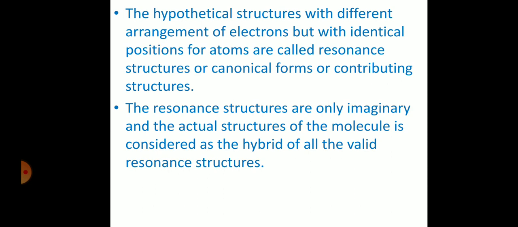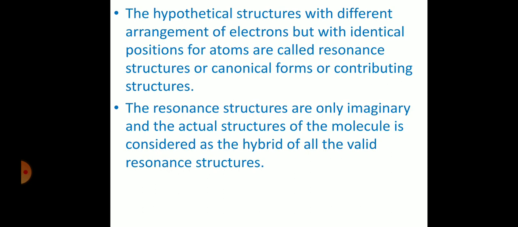Canonical forms is another term. You can say resonance structures, canonical structures or contributing structures. Resonance structures, canonical structures or contributing structures mean the hypothetical structures with different electronic arrangements but having the same bonding connectivity. Such an existing phenomenon is called resonance.